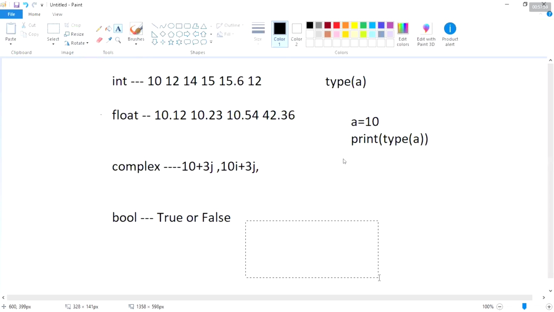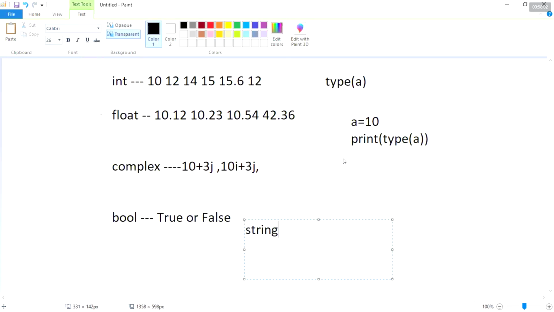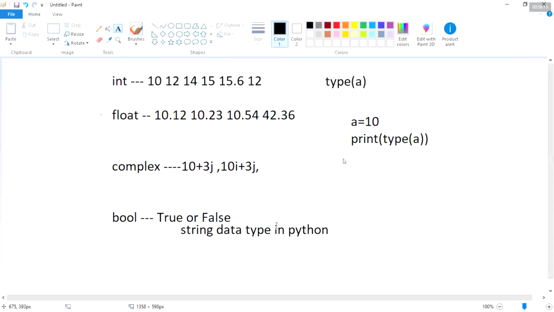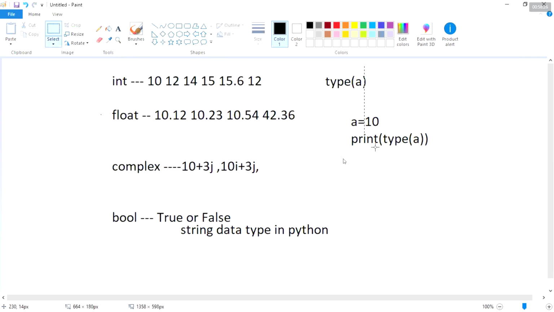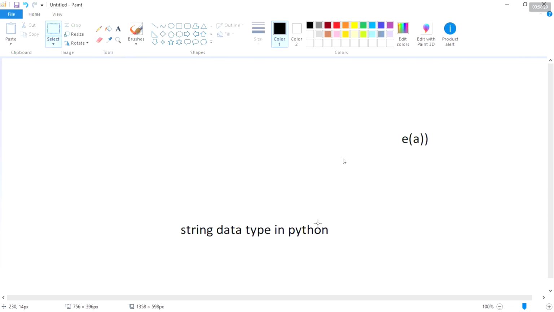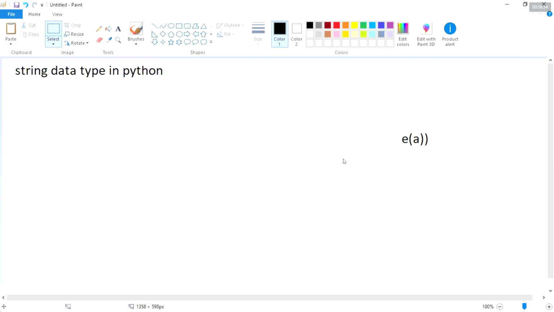Keep the next heading: string data type in Python. Shall I start?